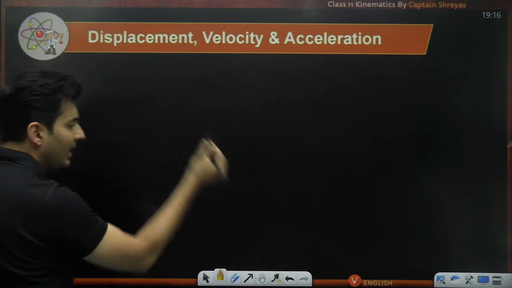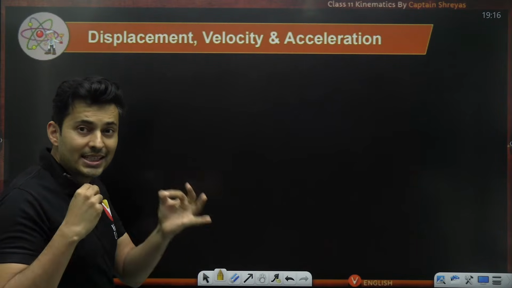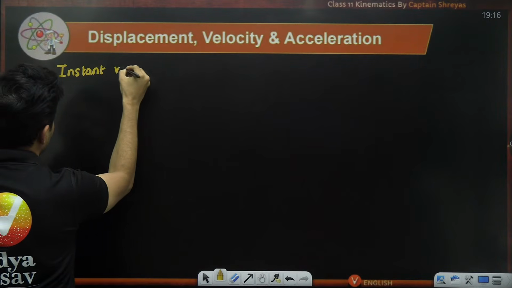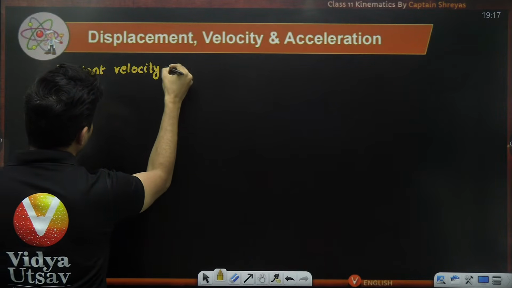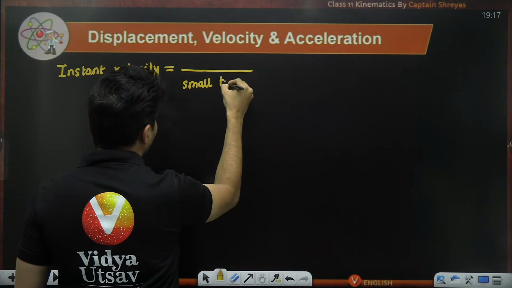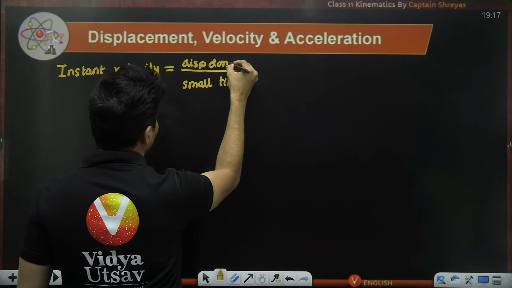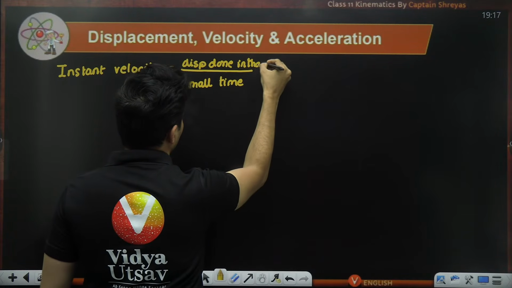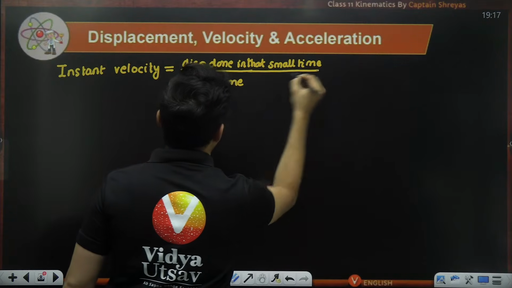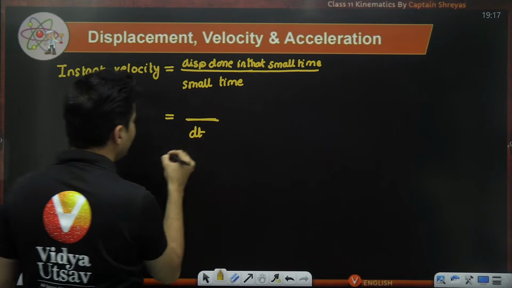velocity. We remember average velocity was big displacement upon the time taken. So if you talk about instantaneous velocity, that will be basically a very small time, and the displacement done in that small time. How small is the time? The time is going to be extremely small, so it is dt.